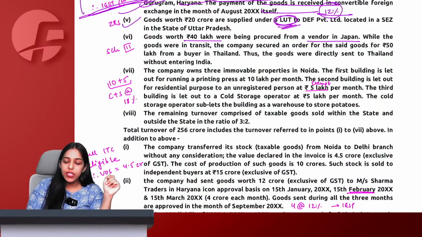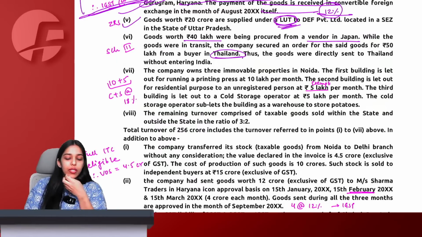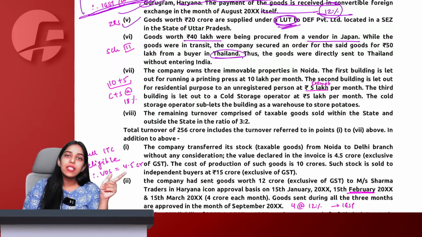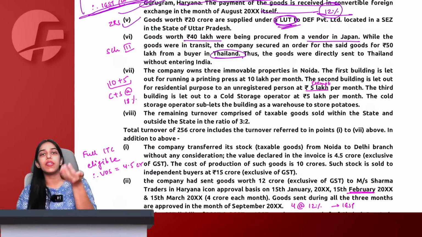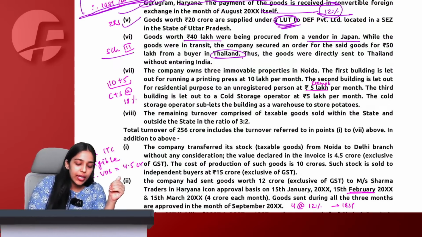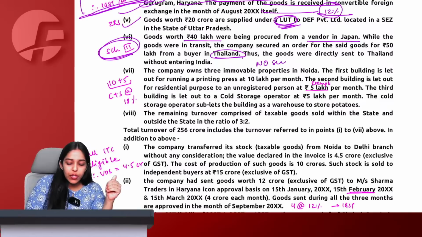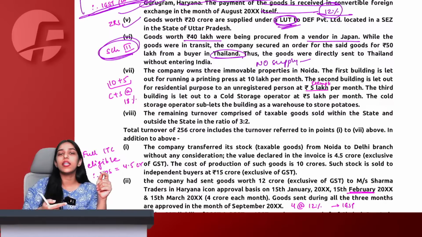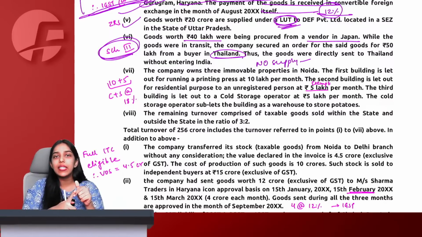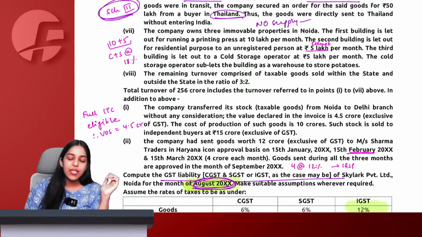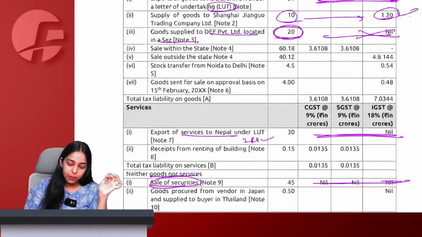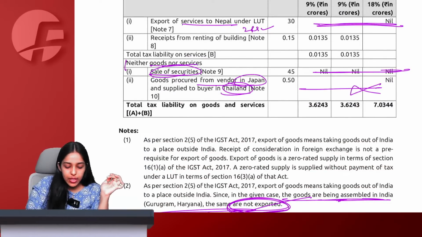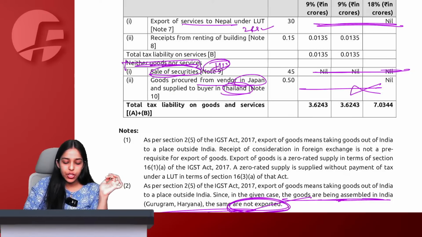Goods were in transit. We secured an order from Thailand and without entering into India, the goods straight away went from Japan to Thailand. One non-taxable territory to another non-taxable territory without goods entering into India is a negative list, schedule 3. Therefore, it will not be a supply. Goods from Japan to Thailand without entering into India, one entity to another entity without goods coming into India, not a supply, schedule 3, therefore no GST will apply. So we will say that from Japan to Thailand no GST is going to come, it is neither goods nor services falling under schedule 3.